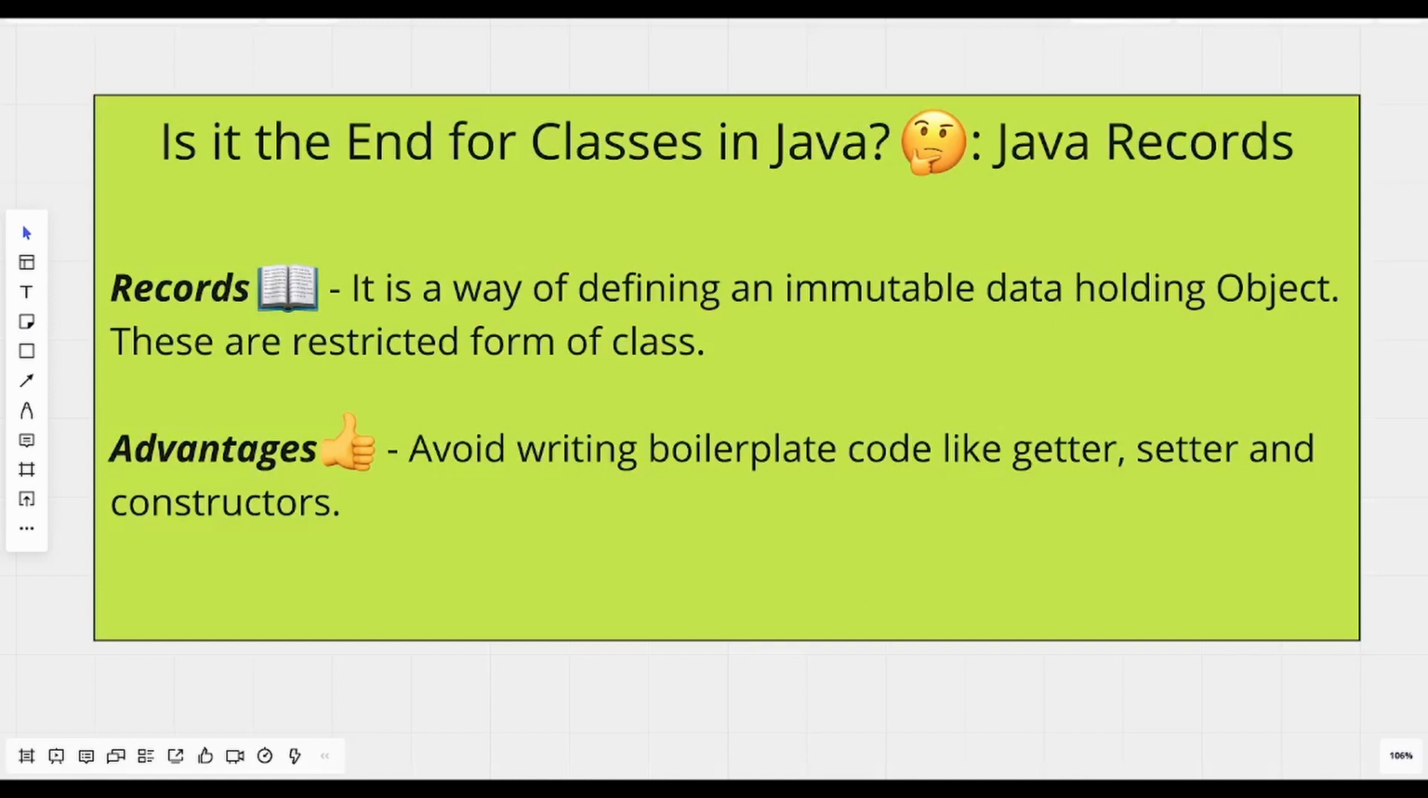Java Records were first introduced in Java 14 as a preview feature and are being carried forward in the current iteration as well. As you can see, a Java record is a way of defining an immutable data-holding object. As you guys know, an immutable class is a restricted form of class. So are Java records. So one may ask, why should I use Java records when I have immutable classes? The answer is we can get rid of writing boilerplate code like getters, setters, and constructors, which is usually written by your IDEs or plugins like Lombok.